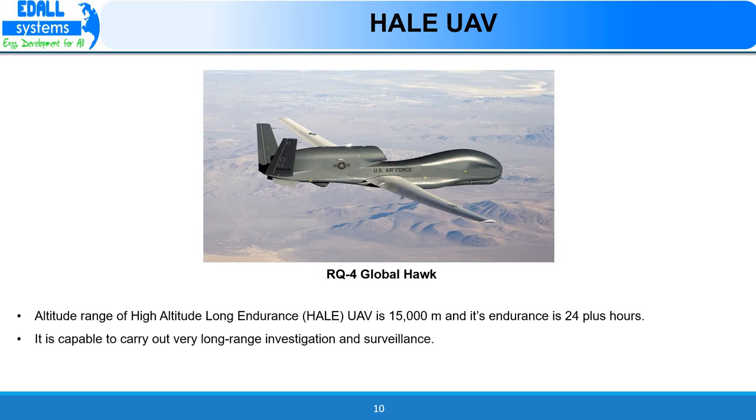It is capable to carry out long range investigation and surveillance. This type of unmanned aerial vehicle is armed and operated by air forces.